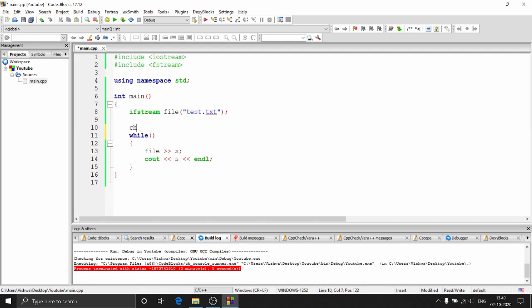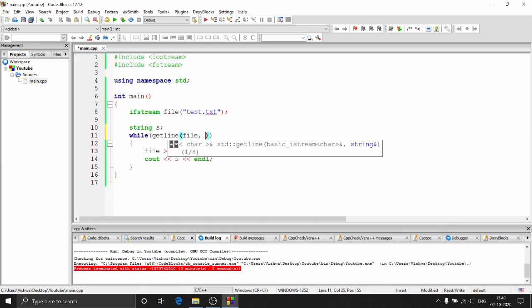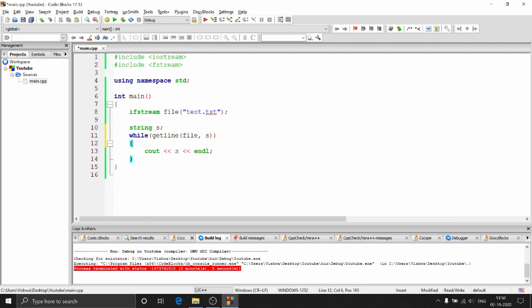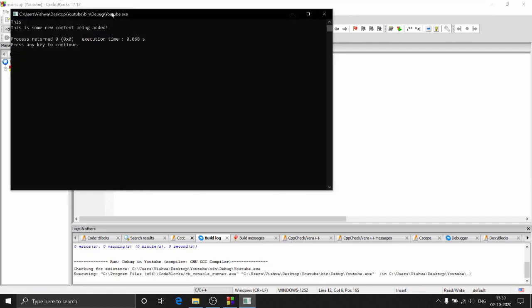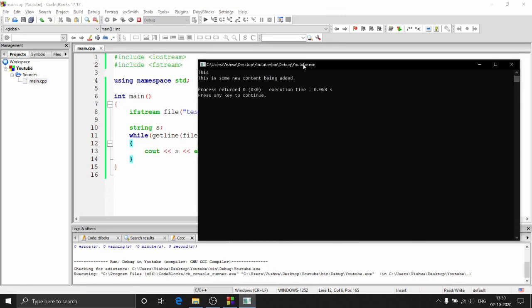I'll just show you. It's just string s, and here what I do is getline from the file into s, and while you can get the line, it returns true. If you don't get the line, it's going to return false. I don't need this operator too, so I'll just remove that. And now if I run this, I'll be getting the lines. So this is some new content added, and then a new line. That's because of this one, right? So here you can see it's just reading line by line.